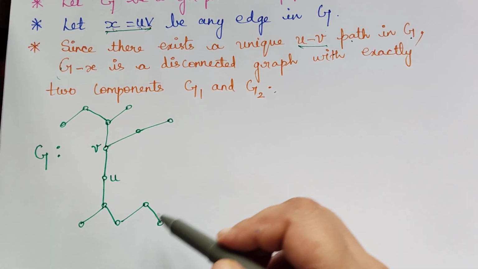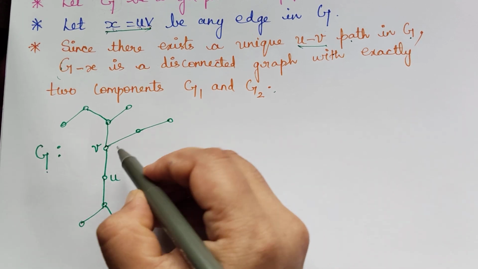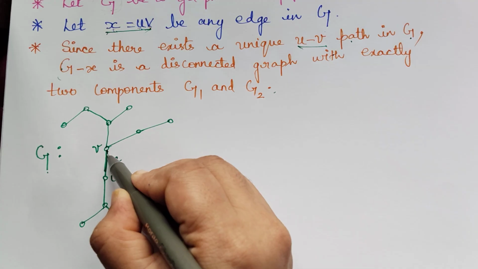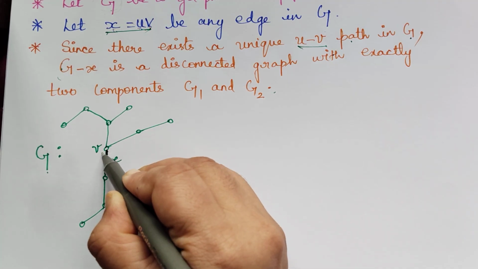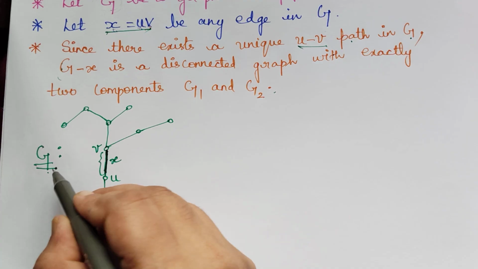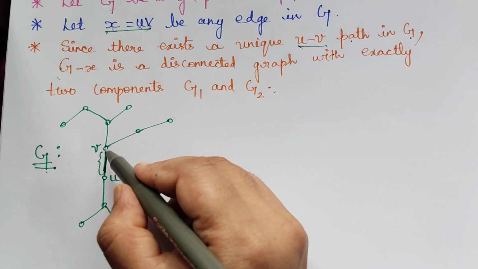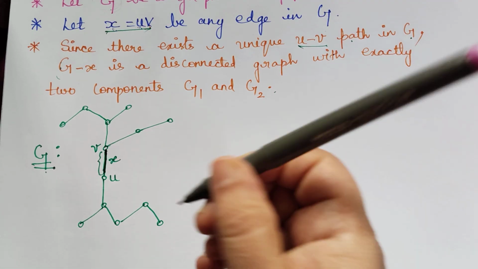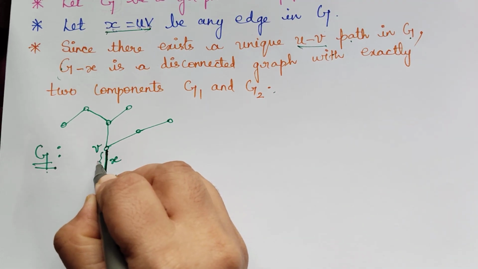If I am considering this as graph G, now this edge UV is x. I'm going to remove this one edge from the graph G, so I'm going to obtain a graph G minus x. So this edge I am going to remove.